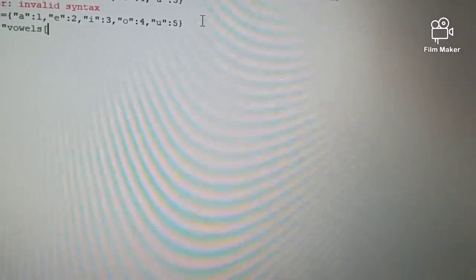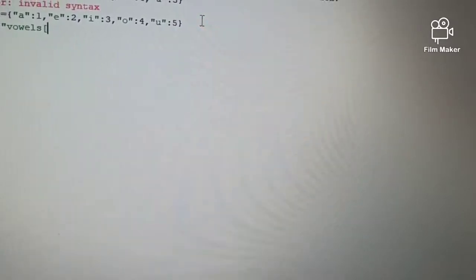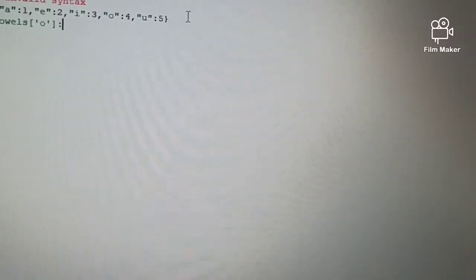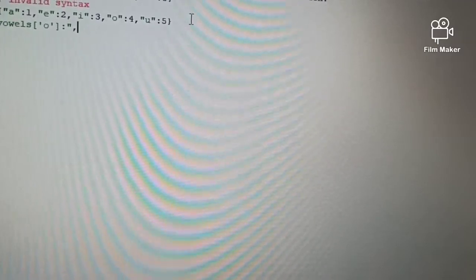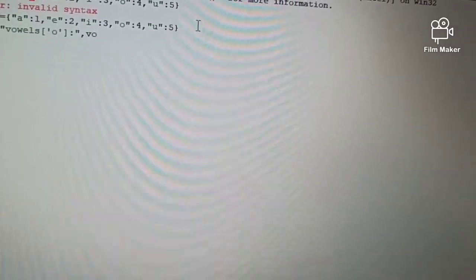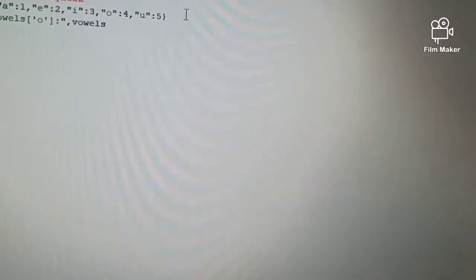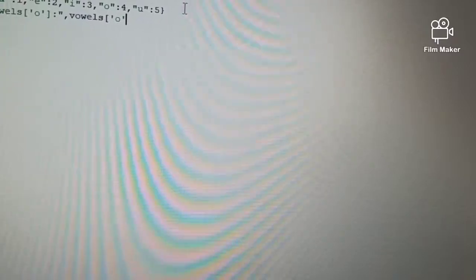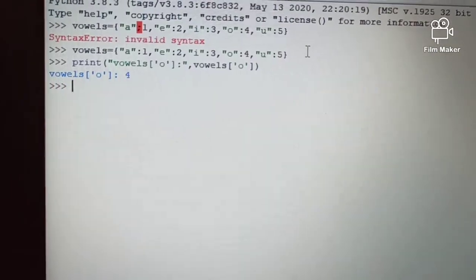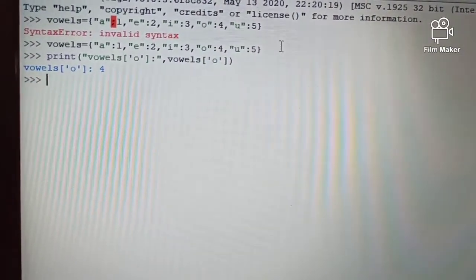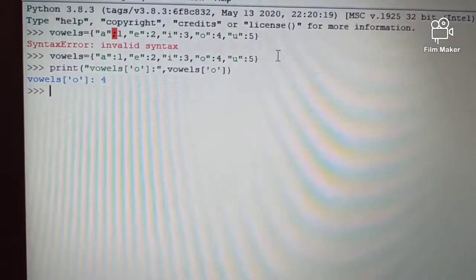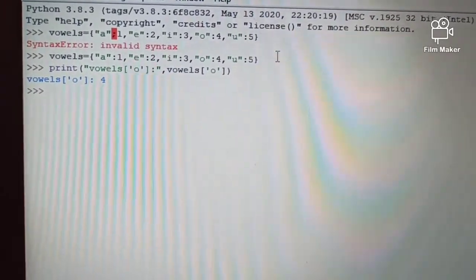Then I want the value of O. Then a comma, then double inverted commas, then mention vowels, then it's O. Is it clear? Yes, so the value of O is 4, which I have already assigned. So this is the way of accessing the values in a dictionary.